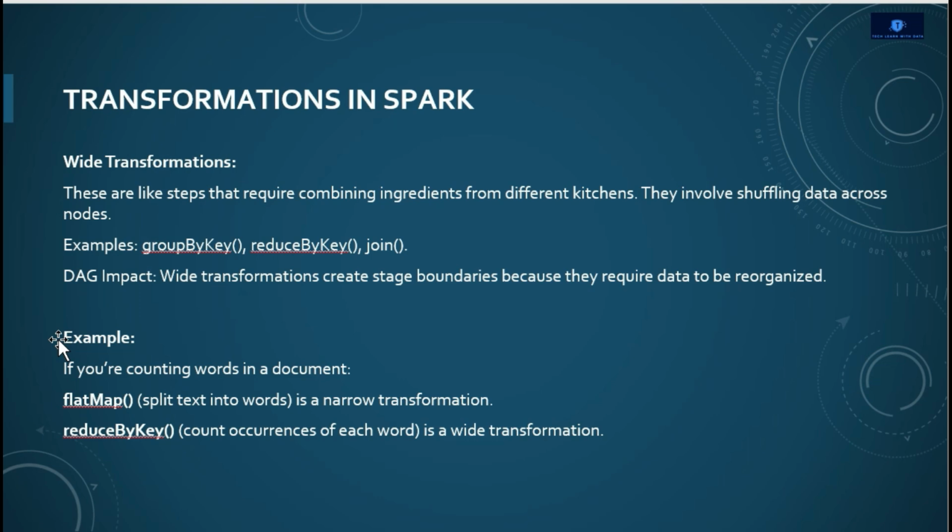For example, if you are counting words in a document, the flatMap function that splits text into words is a narrow transformation. If you are splitting the words, that is a narrow transformation, but reduceByKey, which counts the occurrences of each word, is a wide transformation.